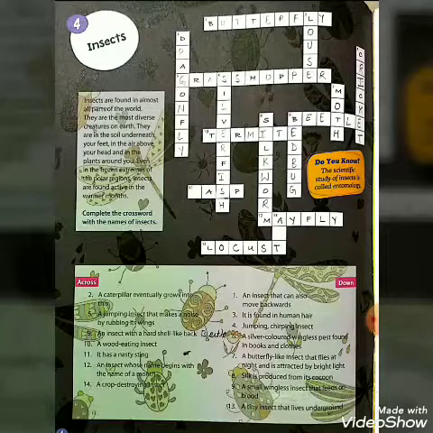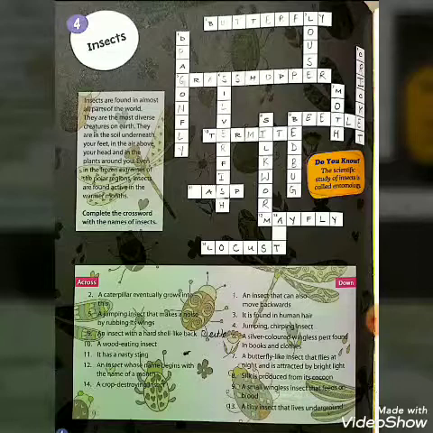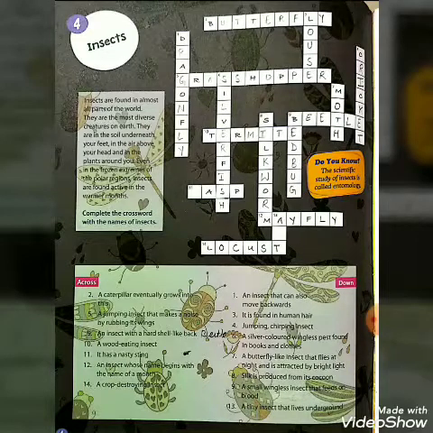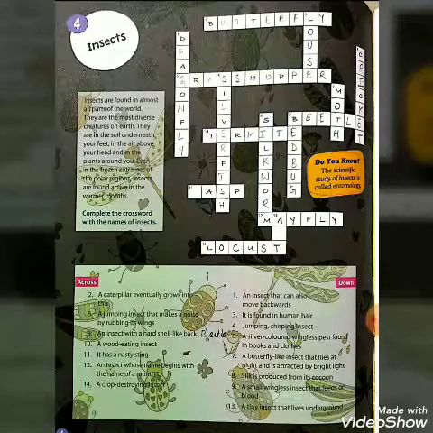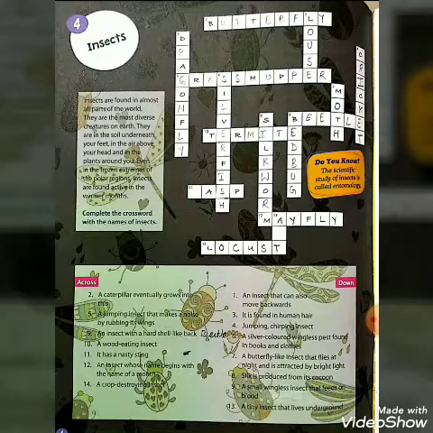Now, chapter 4, insects. Here we will study about insects. We know that insects are found in almost all parts of the world. They are the most diverse creatures on earth. They are in the soil, underneath your feet, in the air, above your head, and in the plants around you. Even in the frozen extreme of the polar region, insects are found active in the warmer months.